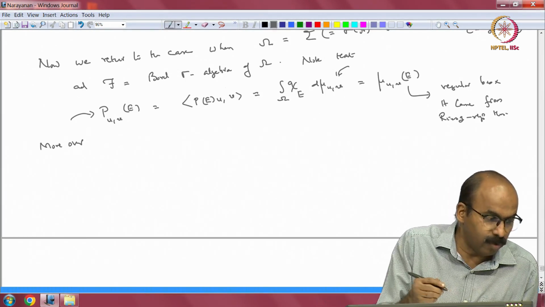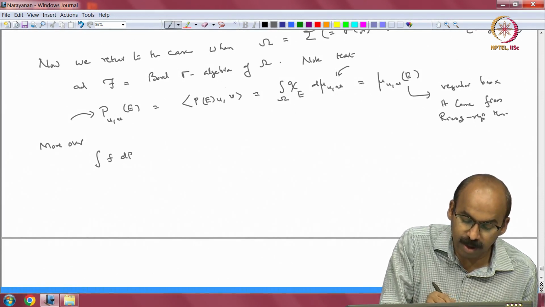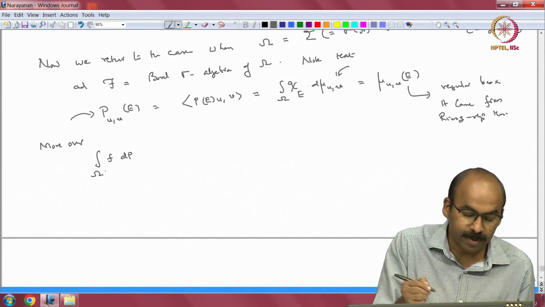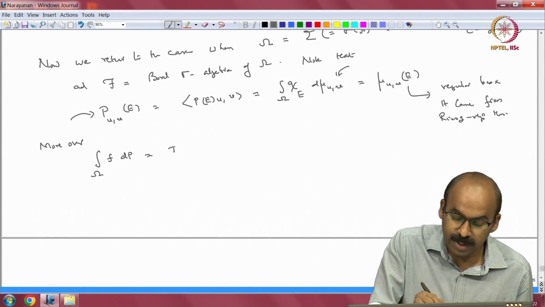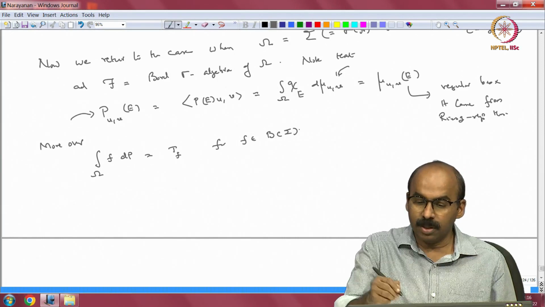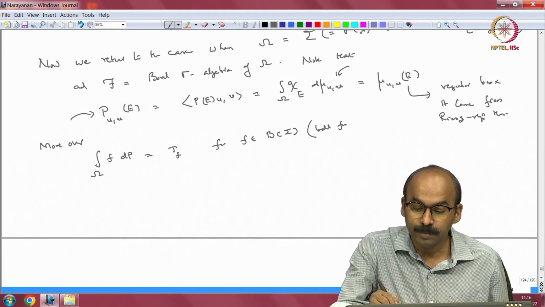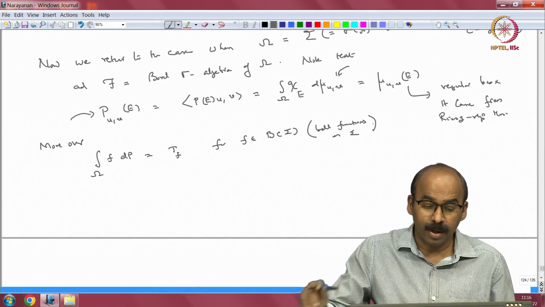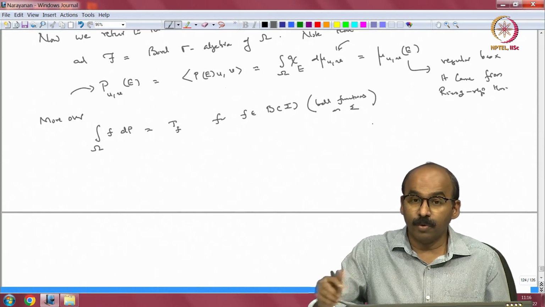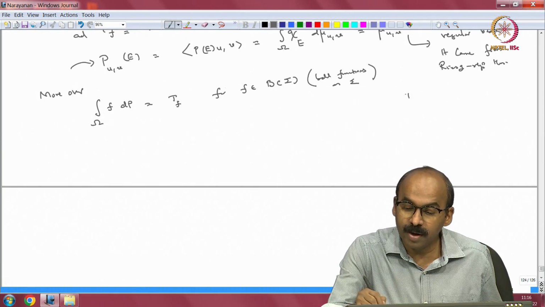Now, moreover, the integral of f dp over omega is equal to T sub f, for f in B of sigma, where B is the bounded functions on sigma. If you recall, let me remind you how we defined T f.